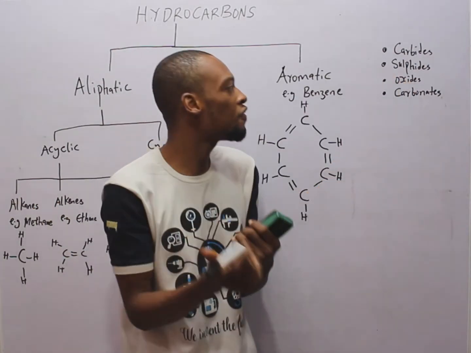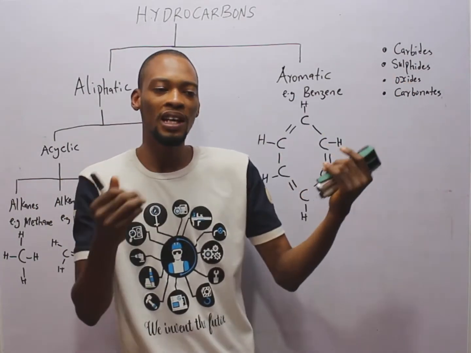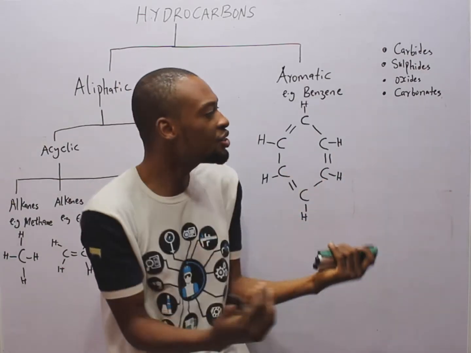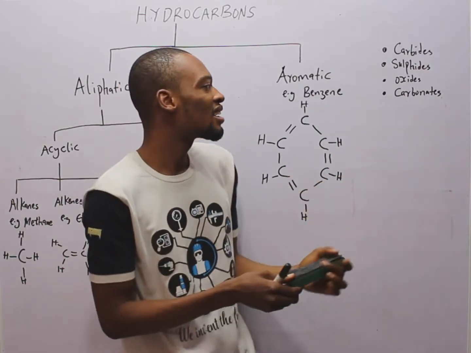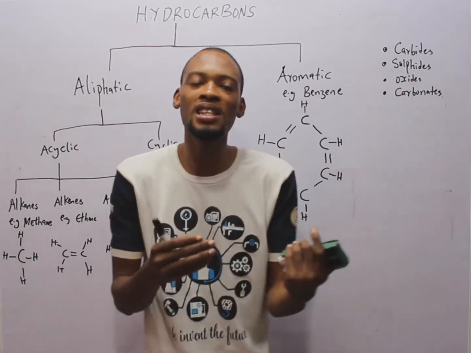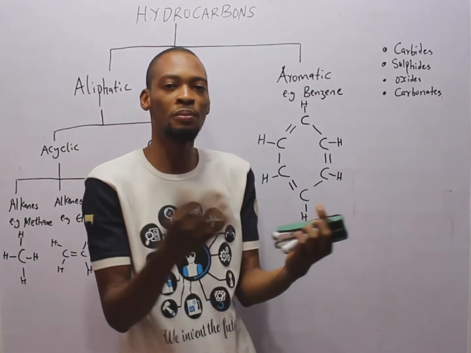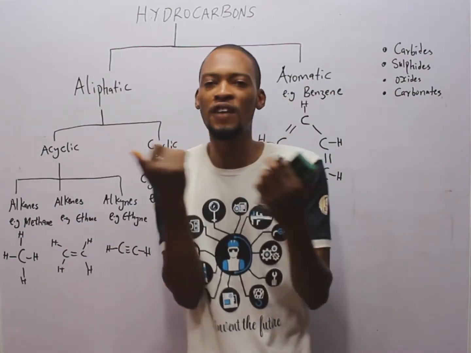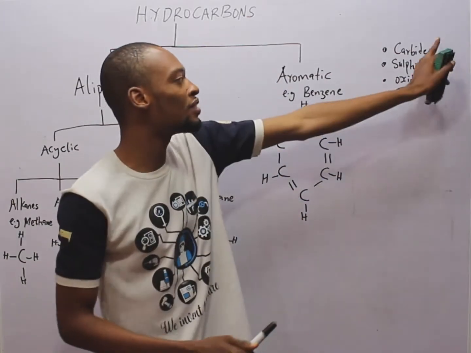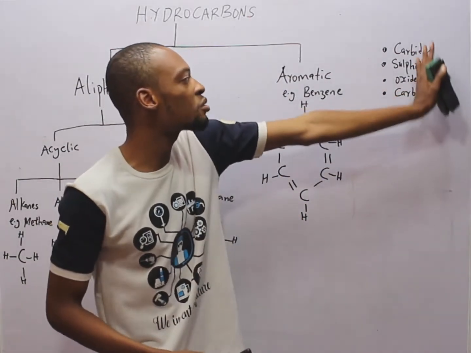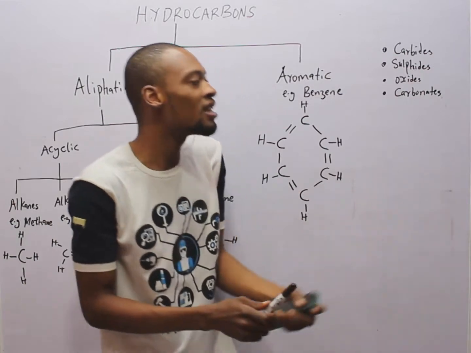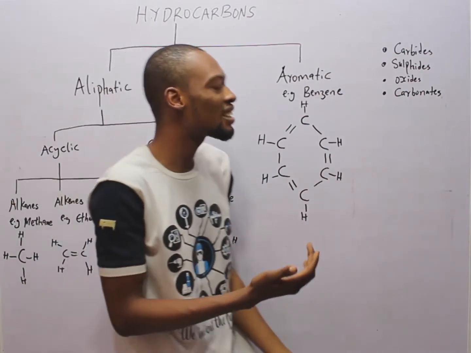Sulfides, carbon and sulfur. Oxides, carbon and oxygen only, e.g. carbon(IV) oxide. And carbonates, for example CaCO3, that's calcium carbonate. So the study of carbon and its compounds, except for carbides, sulfides, oxides, and carbonates, is referred to as organic chemistry.